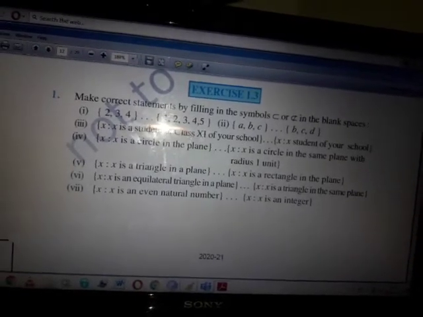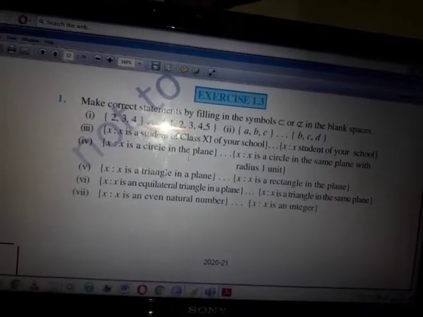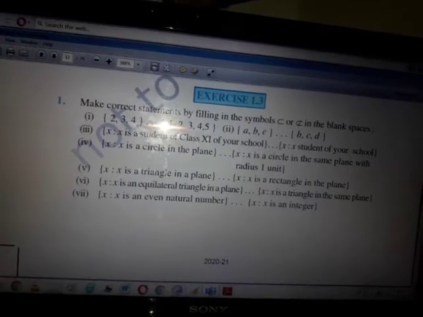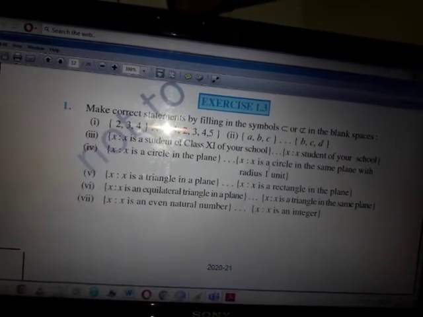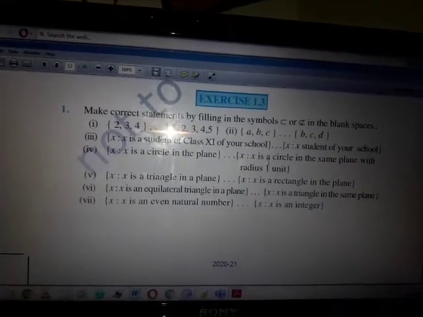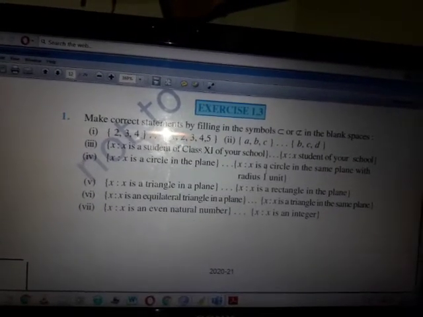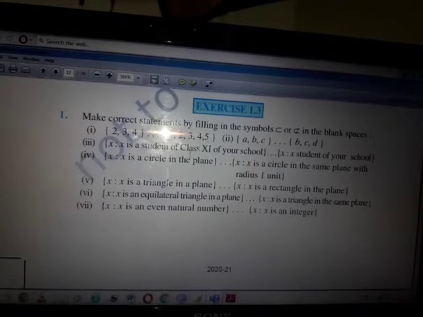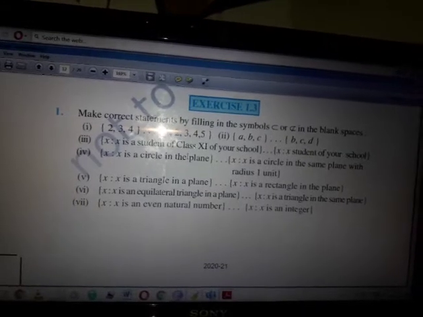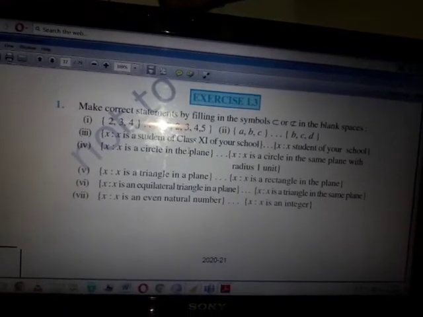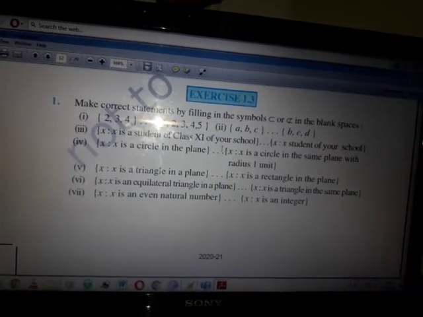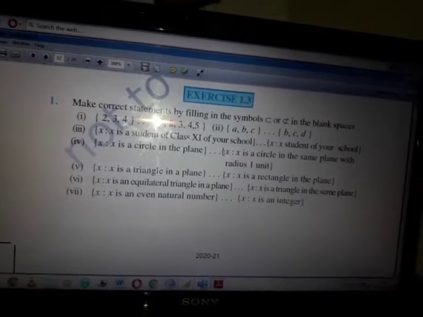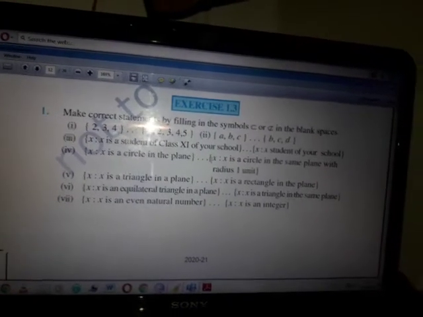If you see the next question, the set of all x such that x is a circle in the plane, and here x is a circle in the same plane with radius 1 unit. Here this is a smaller set. This comprises a few circles which have only radius 1 unit, but here this involves any circle. They didn't have any constraint about the radius of the circle. This is a bigger set, so this cannot become a subset of this, whereas this can be a subset of this. So the symbol you will fill here is not a subset. Likewise, you can complete the remaining questions.